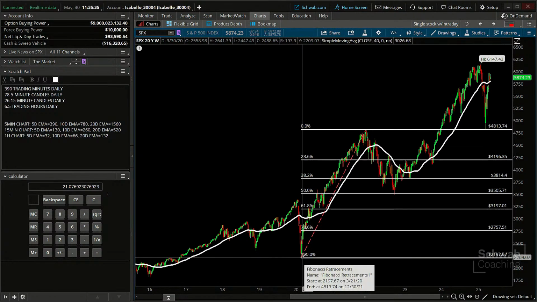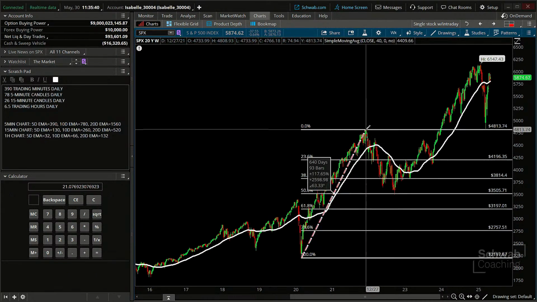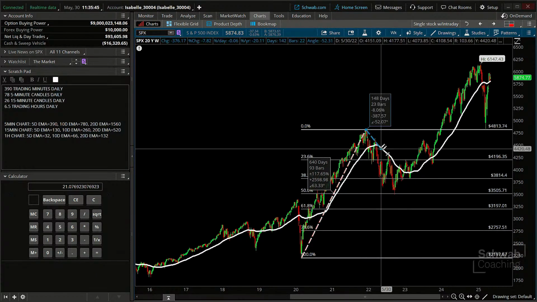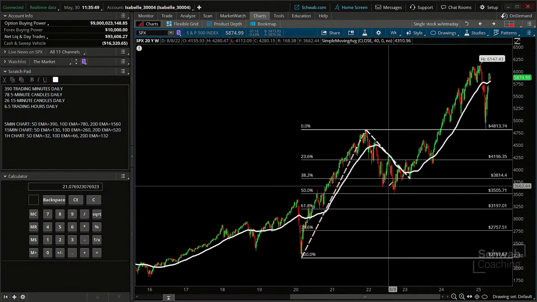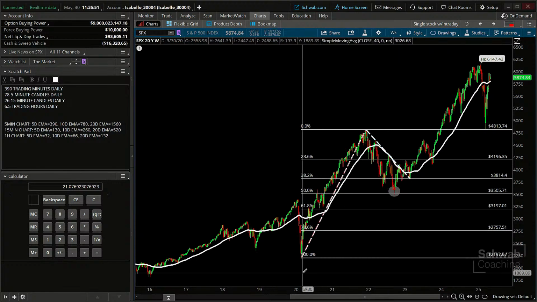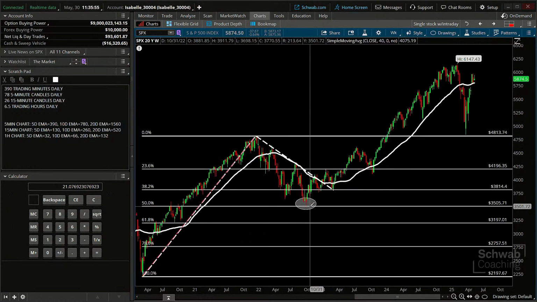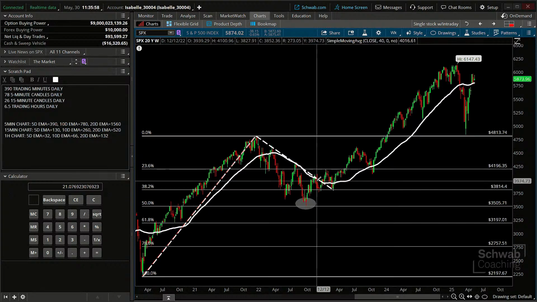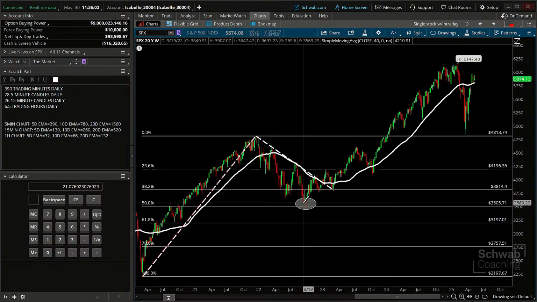But then we pulled back. And what did we do? We pulled back to, oh, look at that, everybody. That is the 50% retracement. I think we talked about the importance of the 50% retracement, didn't we? So at the 50% retracement, we got a bounce. Now, was it easy to see in the moment? No, of course not. We got a bounce into the trend line, into former support, now resistance at the